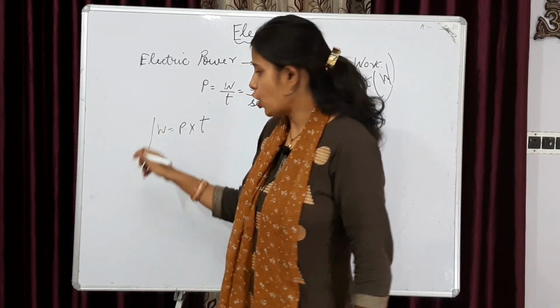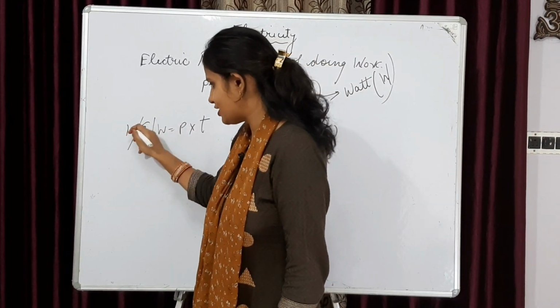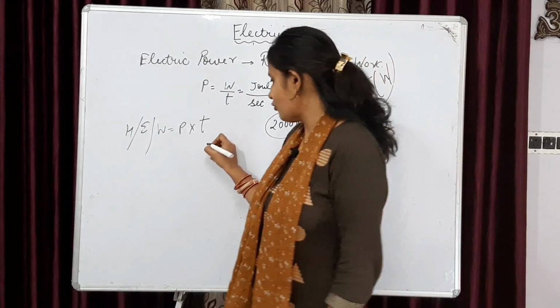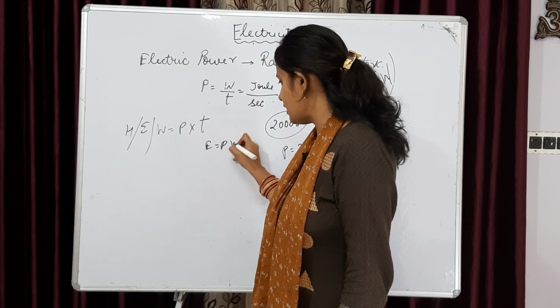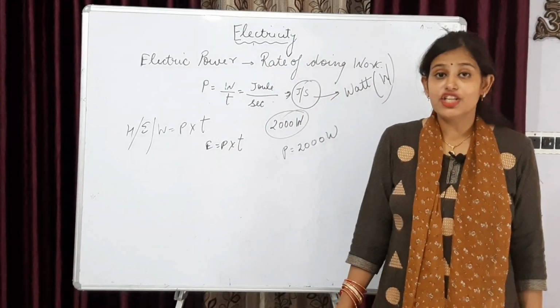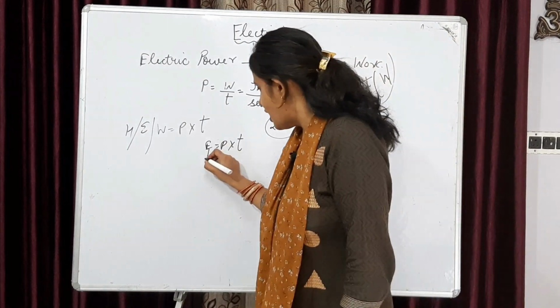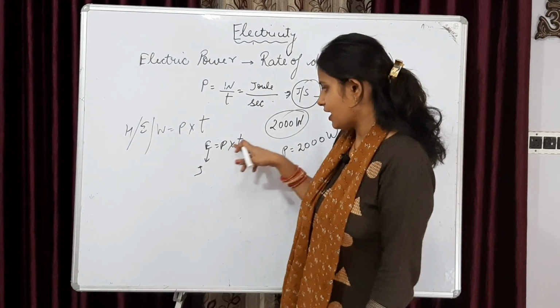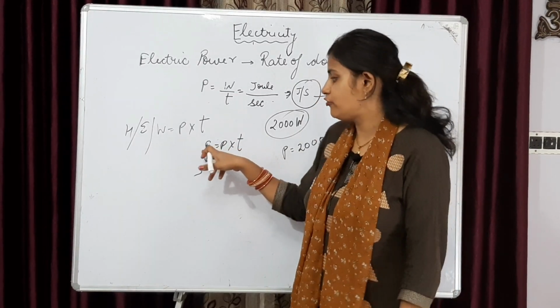Work or energy or heat, we can say anything, आपको पहले भी बताया था. We can get from here that energy is power into time. What is the unit of energy? It's joule. कई बार क्वेश्चन उल्टा हो जाता है, like power and time given होता है, you have to find the energy.